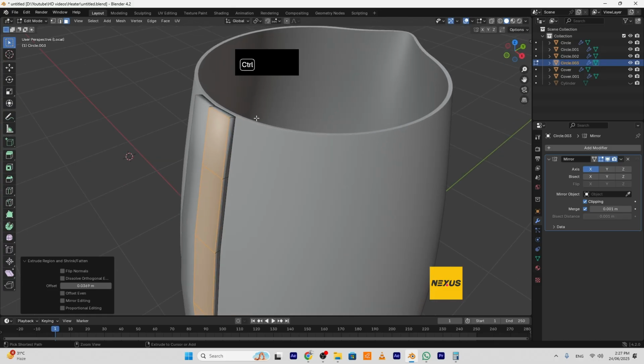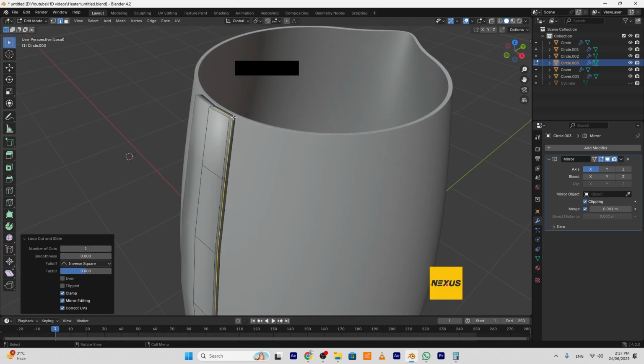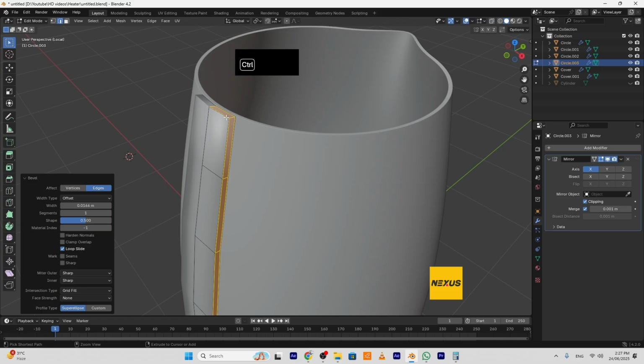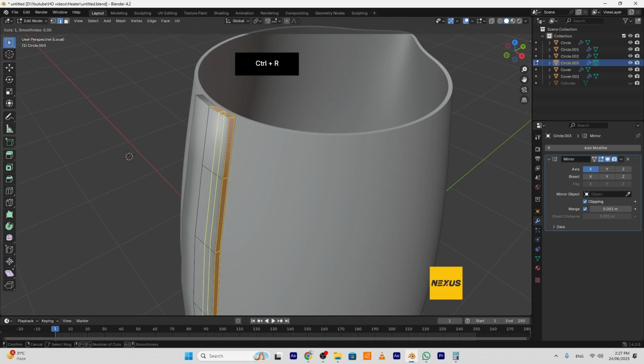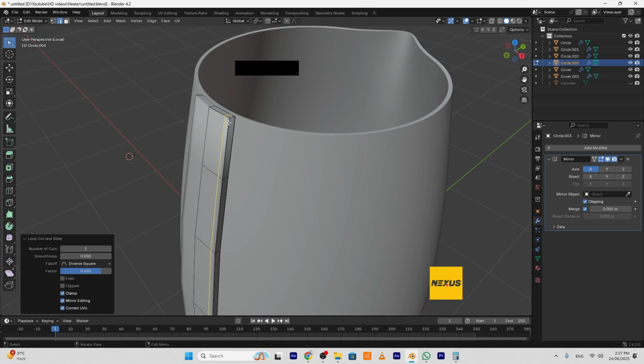Add one loop edge here. Bevel it. One edge loop here. Sorry, one edge loop here, and move it. Okay, add edge loop here. I will make the factor minus 0.99.